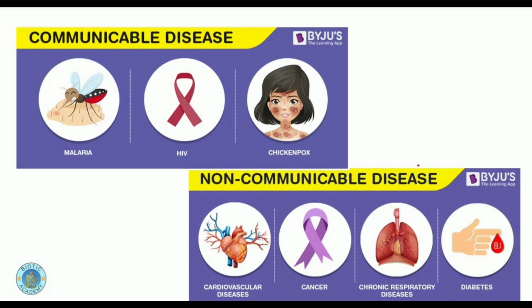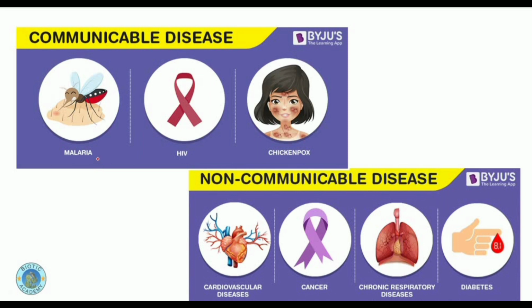Basically, there are two types of diseases: communicable diseases and non-communicable diseases, which are affecting the human population. What are communicable diseases? Communicable diseases are the diseases which spread in a human population with a high speed as compared to the non-communicable diseases. Why is it spreading? Because there are certain ways which are basically unavoidable for the individuals to prevent themselves from these communicable types of diseases.